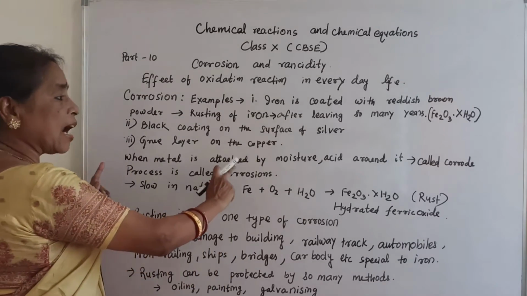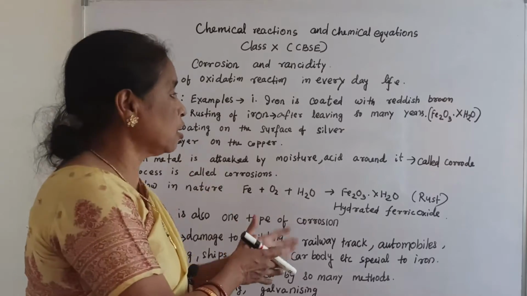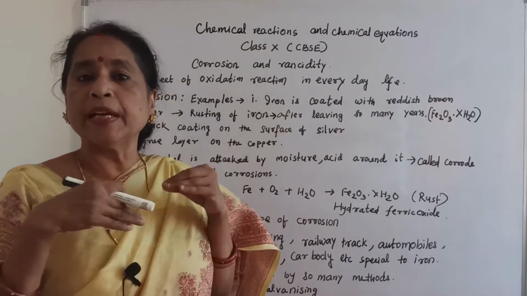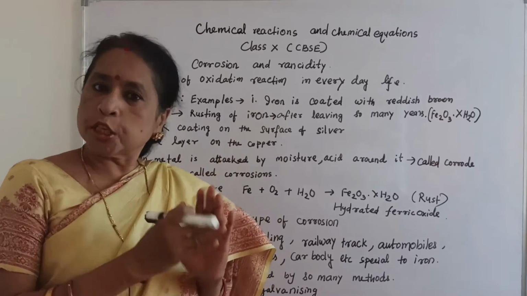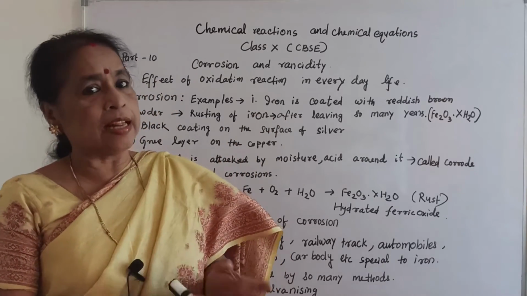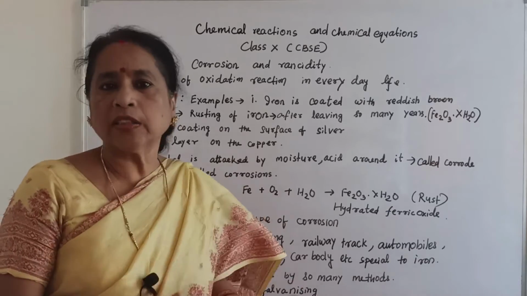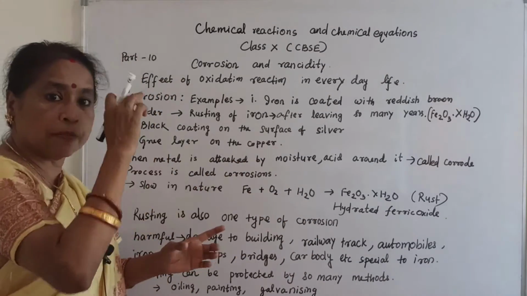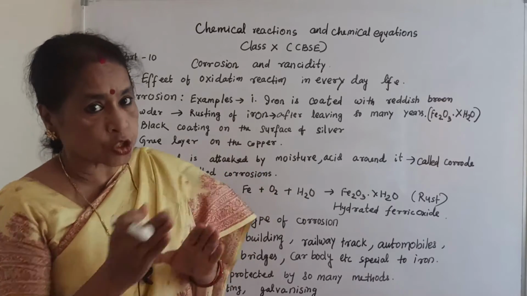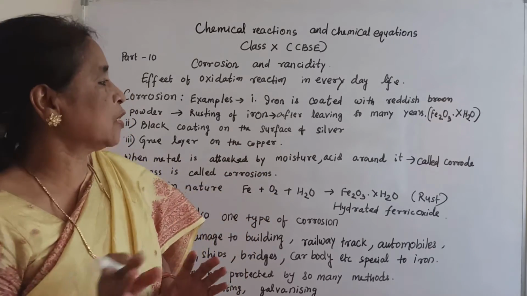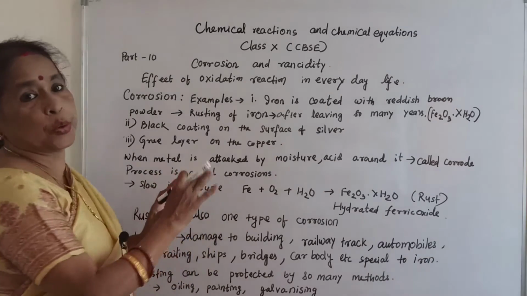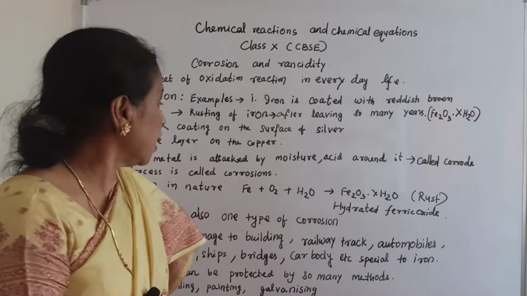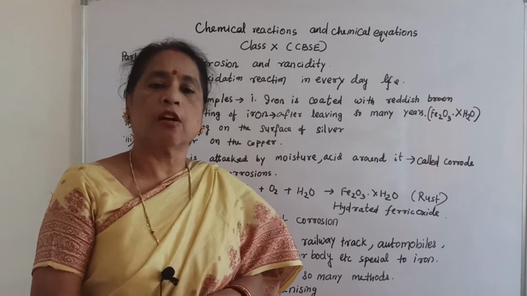When a metal is attacked with the help of moisture, acid and gases in the atmosphere, since moisture, acid, carbon dioxide and other gases are there, the metallic character is destroyed. That process is called corrosion.